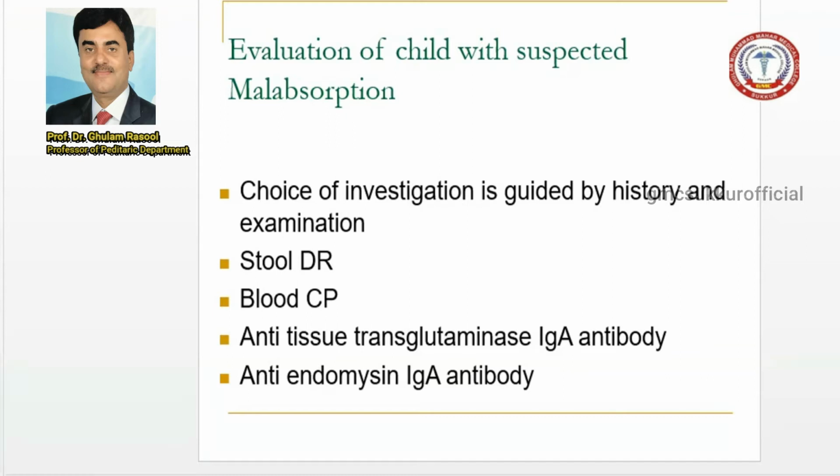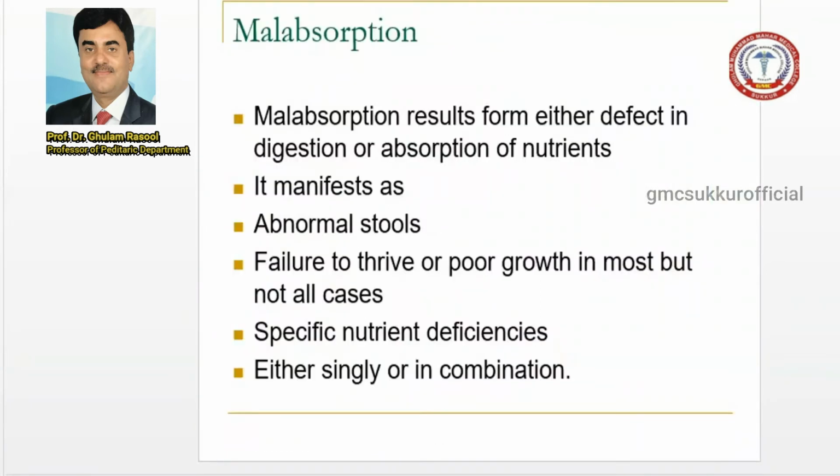Suppose a child presents with caloric deficiencies, with growth failure, loss of weight, and abnormal appetite. Sometimes the appetite is good, but some patients can present with failure to thrive.